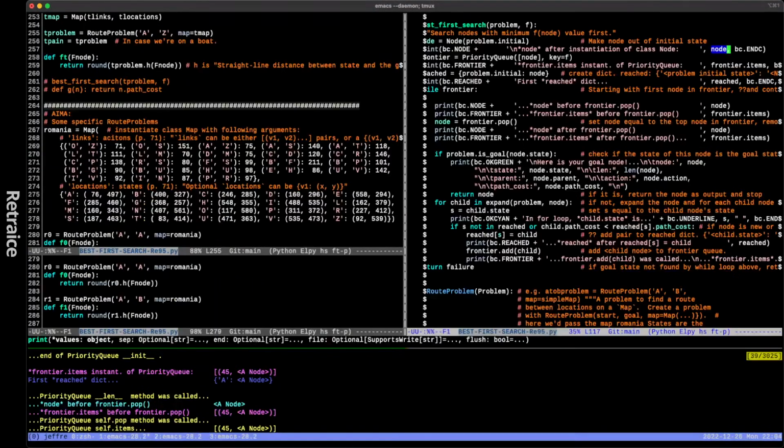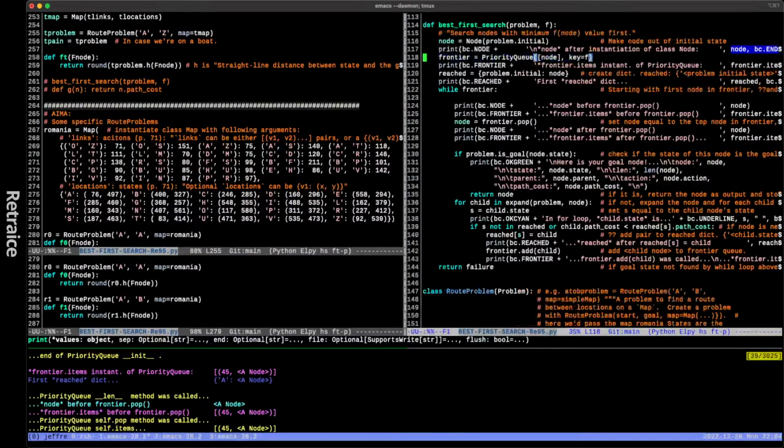I mean, let's just have a look here. So down here is where PriorityQueue gets called. Frontier is the instantiation of a priority queue, and it's given the list version of our node. I think that's what the square brackets means. And then the key is F. Ooh, I gotta change that.